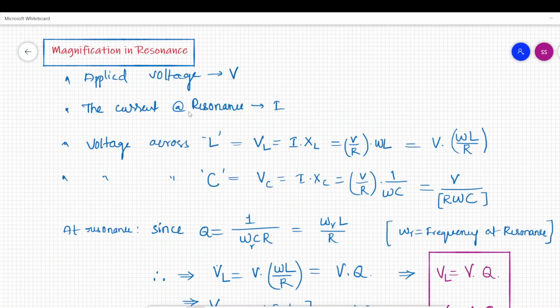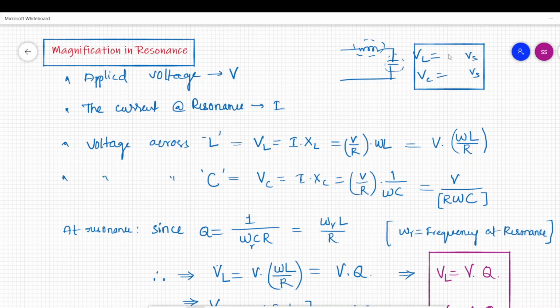I have already told you, at resonance condition across inductor and capacitor there will be energy transfer, and the voltage across inductor and capacitor are very much higher compared to supply voltage. So what is the magnification factor that is to be multiplied with the supply voltage, is what we are going to see here. The applied voltage is V, so let us call it Vs, the supply voltage, for differentiation. Now the current at resonance in the circuit is I.